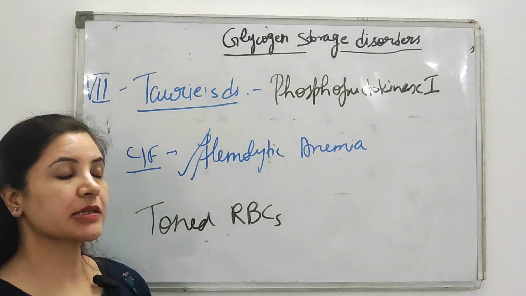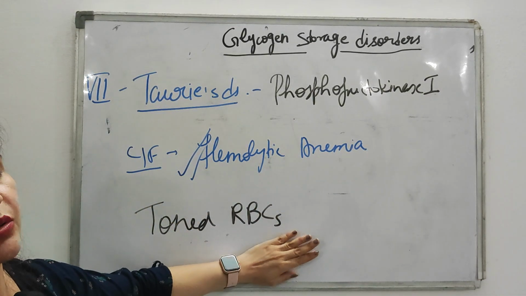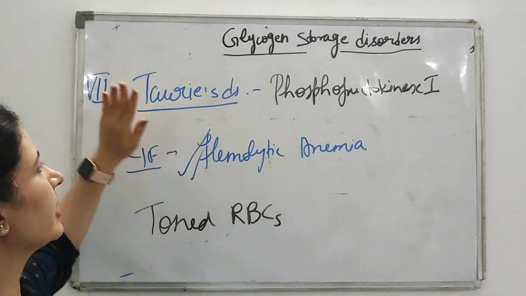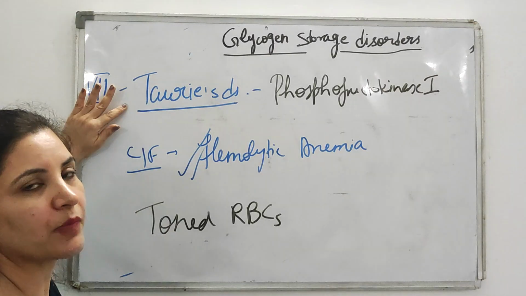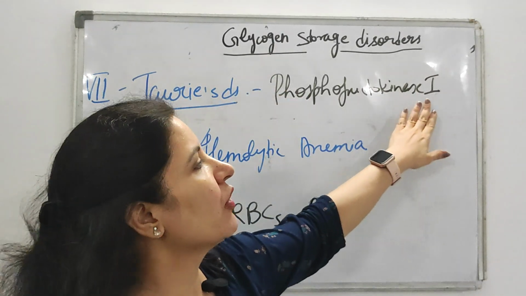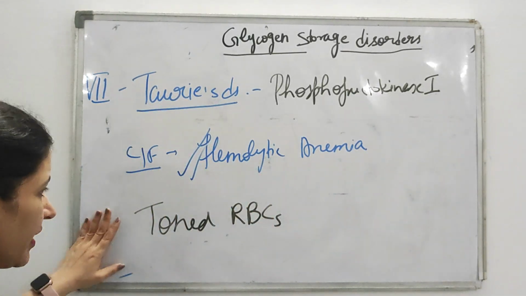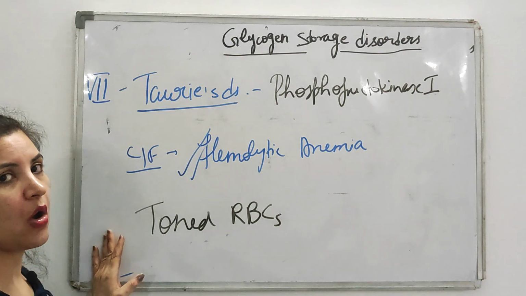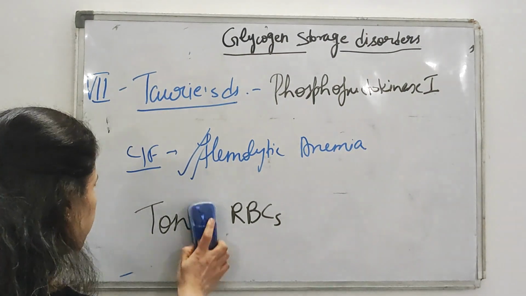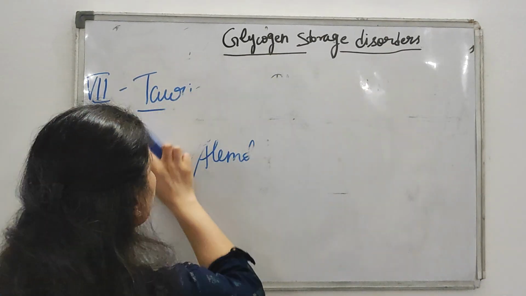Okay. An MCQ is also asked: which of the following glycogen storage disorders is associated with hemolytic anemia? What option will you take? Tarui. And the enzyme deficient is phosphofructokinase 1. So till here, up to type 7, you must remember all these glycogen storage disorders. A few things I will tell for the PGs. This is sufficient for UG students.